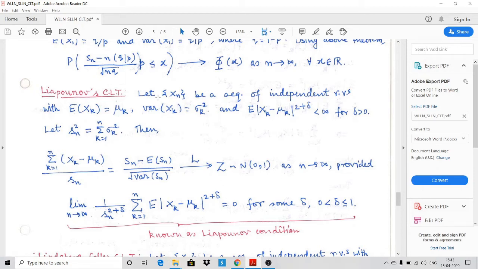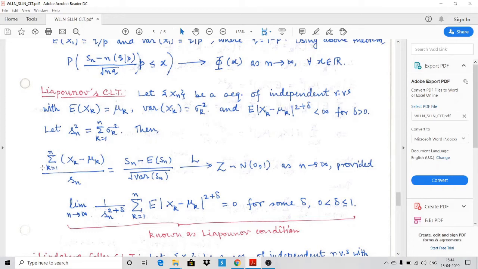So the statement of the theorem is: let Xn be a sequence of independent random variables with mean of Xk equal to mu k, variance of Xk equal to sigma k square, and we find that expected of modulus of Xk minus mu k to the power 2 plus delta is finite. That means we are saying that 2 plus delta central moment about mean is finite for some delta positive. Let Sn square be summation k from 1 to n sigma k square, which is nothing but, if you see it carefully, the variance of capital Sn.